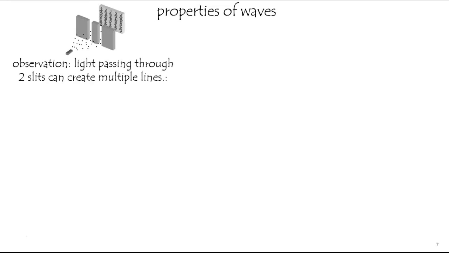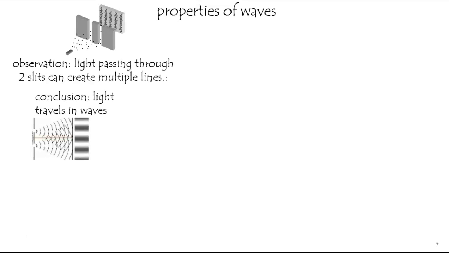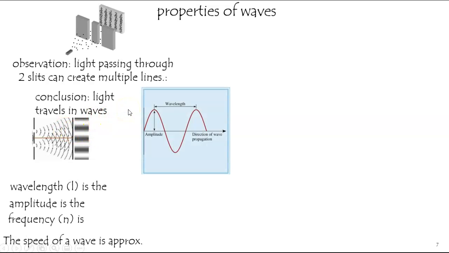It was observed in the 19th century that light passing through two slits can produce multiple lines, which is impossible if it's traveling in a straight line. This was the work of Young in the 1850s, and the conclusion is that, just like what happens with water as it passes through, say, a hole in a breakwater, light does travel in waves and can create interference patterns. This is strong evidence that light is traveling in waves.